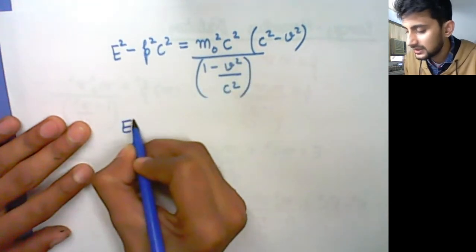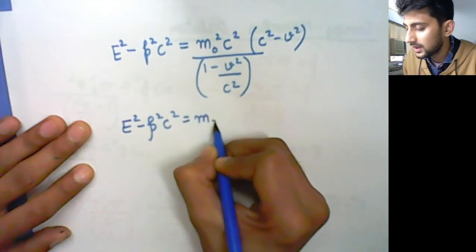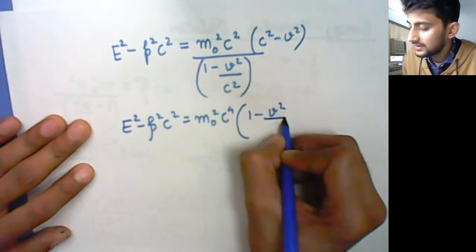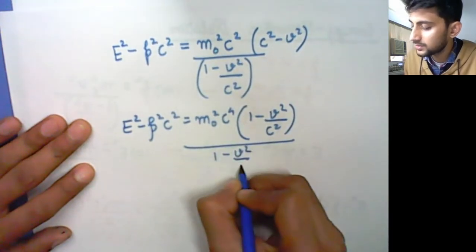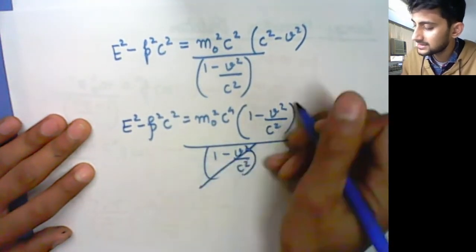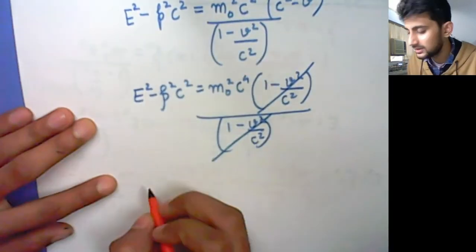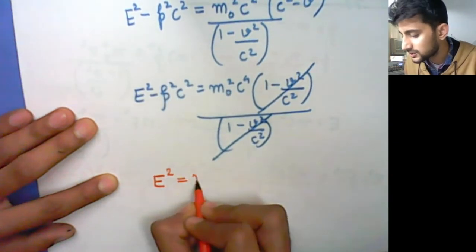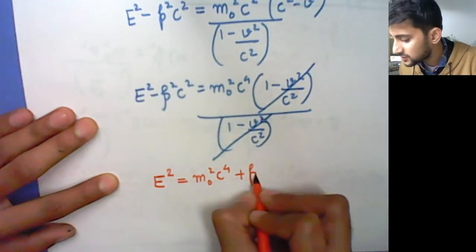So we will have E square minus p square c square is equals to m naught square c की पावर 4 times 1 minus v square upon c square and divided में हमारे पास है 1 minus v square upon c square. This will get cancelled. So energy momentum relationship जो आई, that is this, that energy square is equals to m naught square c raised to the power 4 plus p square c square.